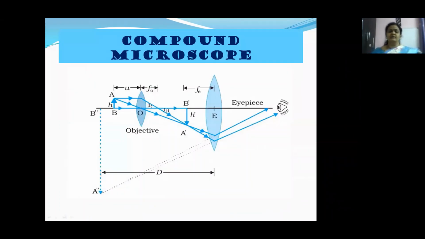We make use of a more powerful microscope, which is called the compound microscope. You can see here, this is the compound microscope. Children, in a compound microscope, we have two lenses, the objective and the eyepiece. The objective is the lens which is near the object, which observes the object, and the eyepiece is the lens which is near the eye, which is near the observer. Okay, children? Now here, the object is placed at a certain distance, probably between F and C, and the image is formed.